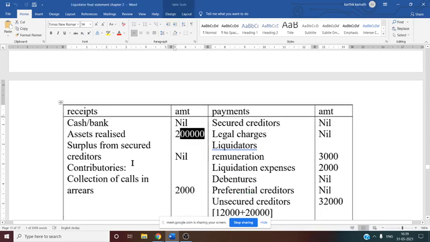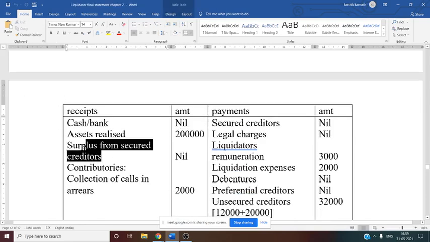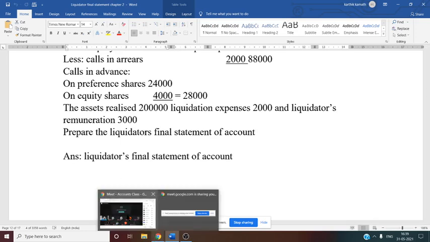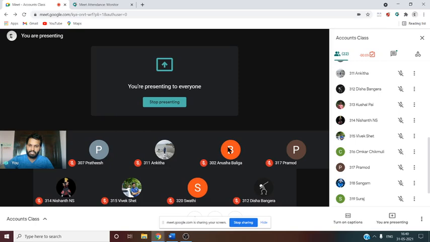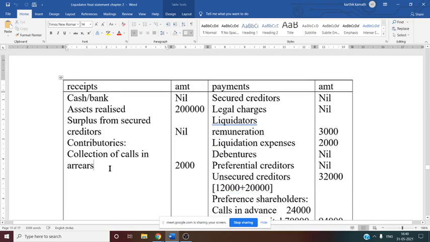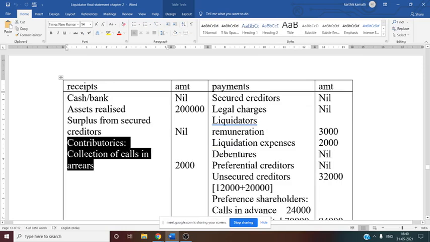Yes, we have written. Then surplus from secured creditor, again no information regarding the secured creditor and securities held by the secured creditor. That is why here surplus from secured creditor is nil. So same nil information you have to consider. Now contributory is very important. So that is nothing but calls in arrear amount you have to write here.